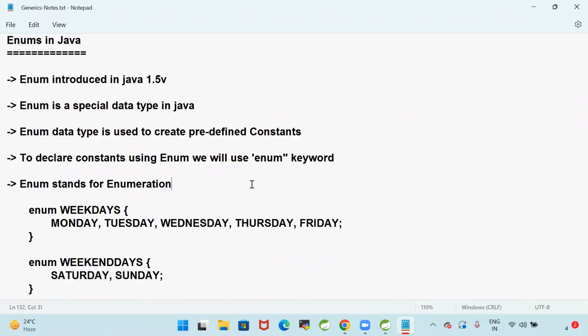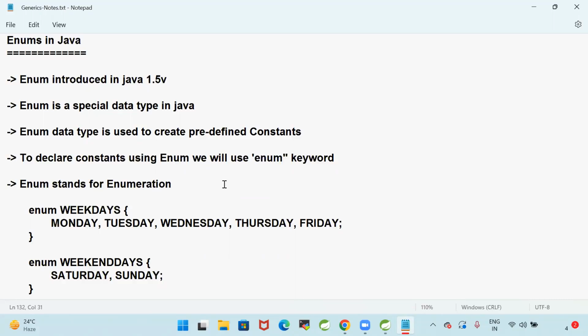Are you guys able to follow me? What is enum? Enum was introduced in Java 1.5.